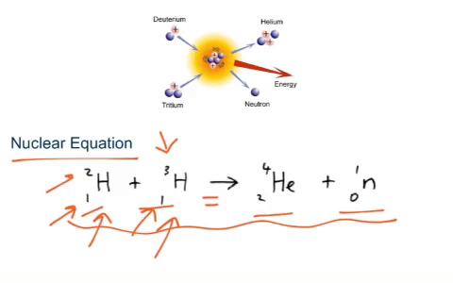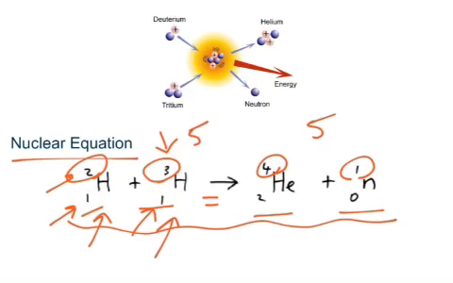If we look at the mass, we have a mass of 2 and a mass of 3, a total of 5. On the other side, the mass stays constant. It's reformed into 2 different substances than it was before, but it still has an overall mass of 5. On the left side of the arrow, the hydrogens had 1 proton each. Helium represents that those 2 protons are still there, and this 0 means the neutron is not taking a proton with it.